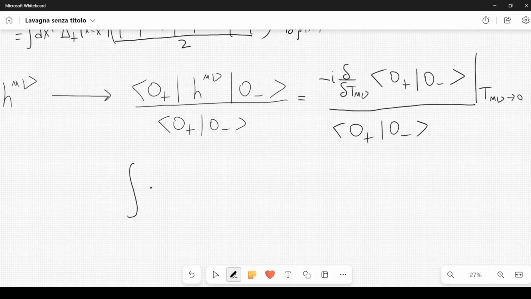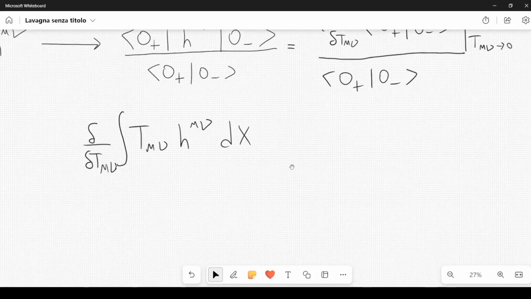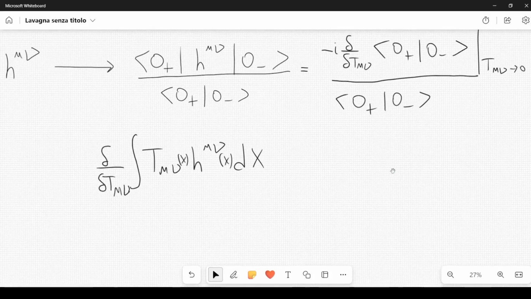So let's assume that we want to calculate the functional derivative of the integral of t mu nu h mu nu dx, and we want to take indeed this functional derivative. So the functional derivative will only act on t mu nu, and it will give us a Dirac delta. So this is a function of x, and the functional derivative is taken with respect to t mu nu, and in general this might depend on x prime, for example.